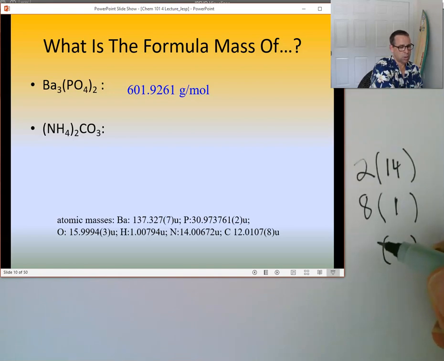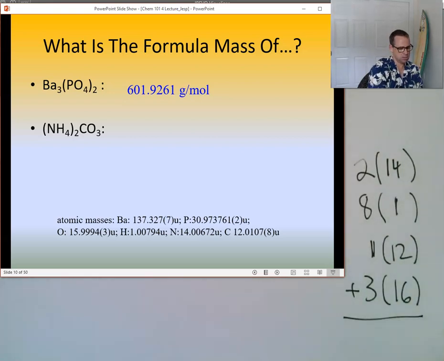Well, 12 is the mass of carbon, but how many do we have of them? 1 carbon. How about oxygens? 3. And what's the mass of the oxygen? 16. All right, we got to add that all together.